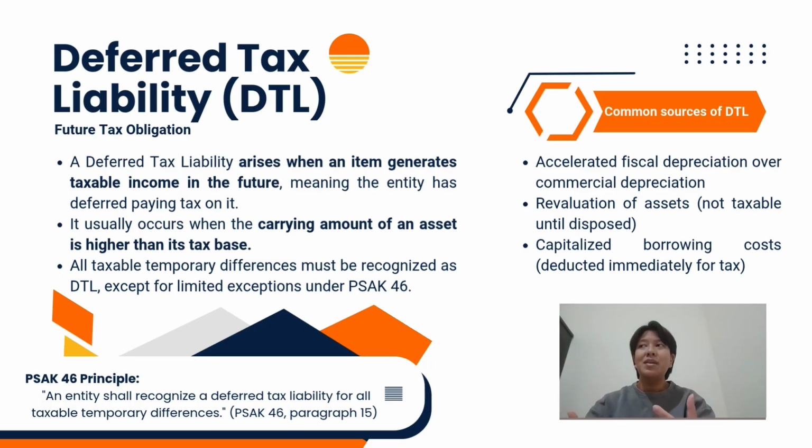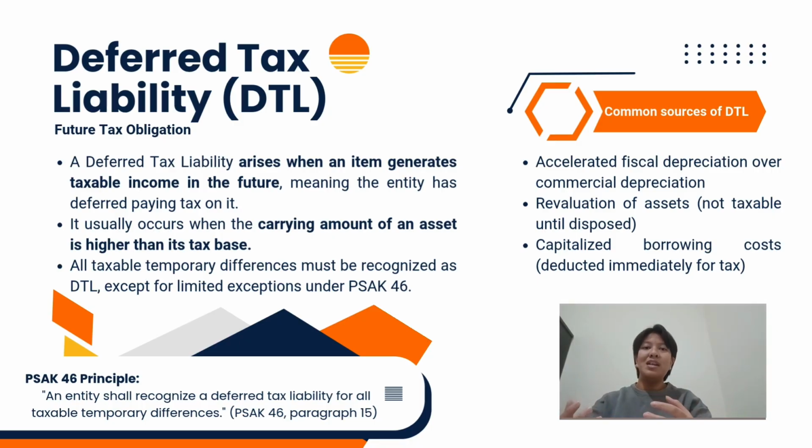A common example is depreciation. In commercial accounting, a company may use one depreciation method like straight line or double declining, while tax regulation may allow a different method. Now, in our case study, fiscal depreciation is higher than the commercial depreciation.